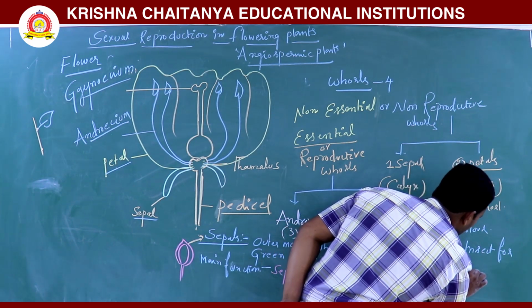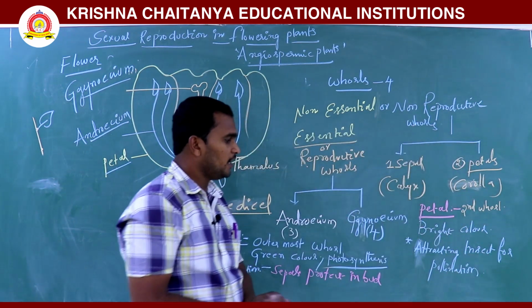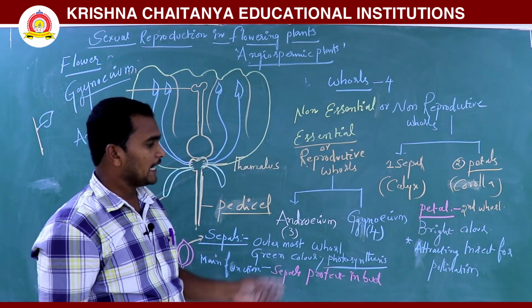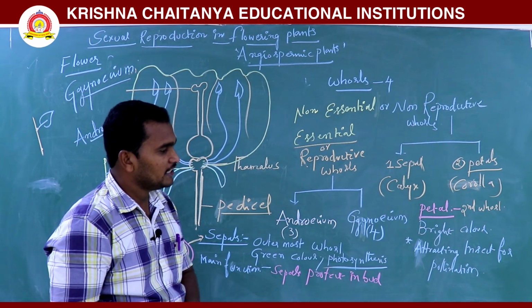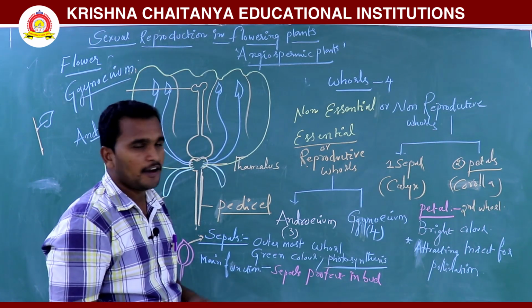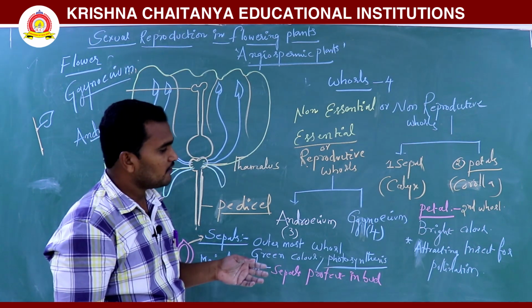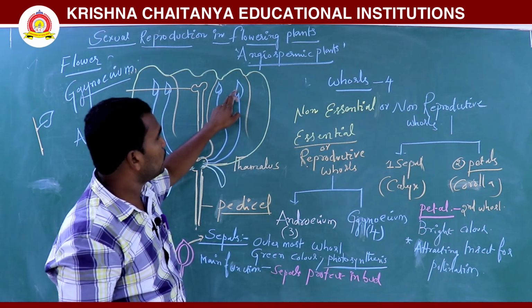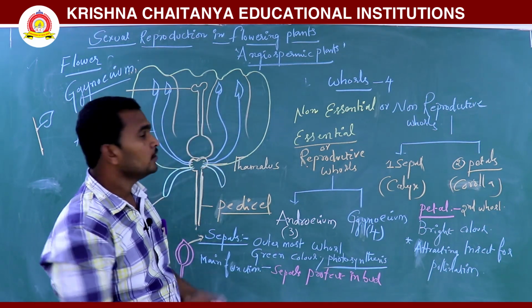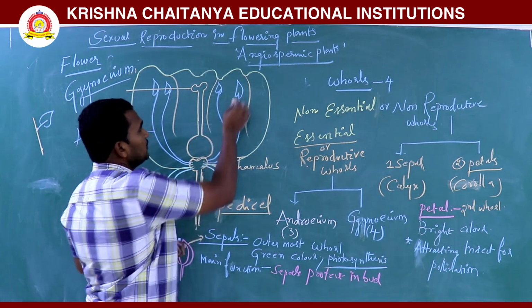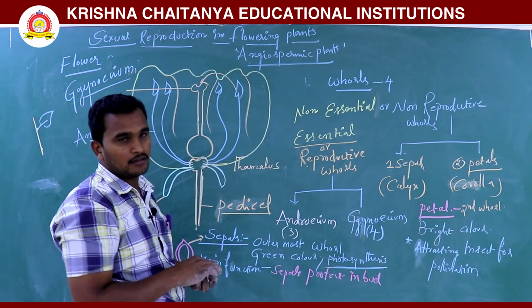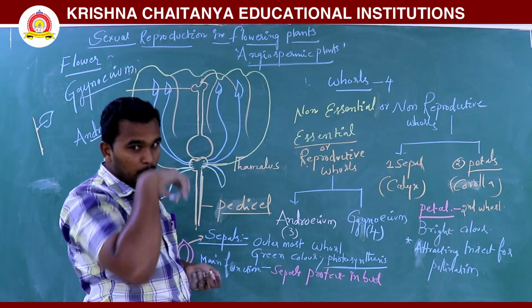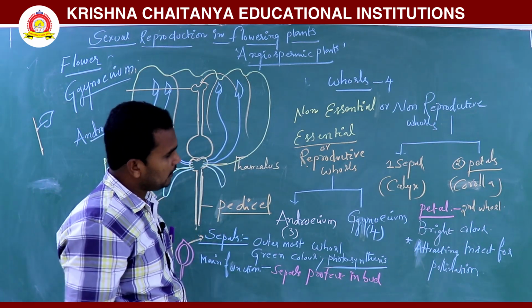Attract for pollination. What is pollination? Attracting insects for the pollination. The pollen grains will be transferred from anther to stigma. See, this is the anther. So from here to here, pollen grains will be transferred. That is called pollination.